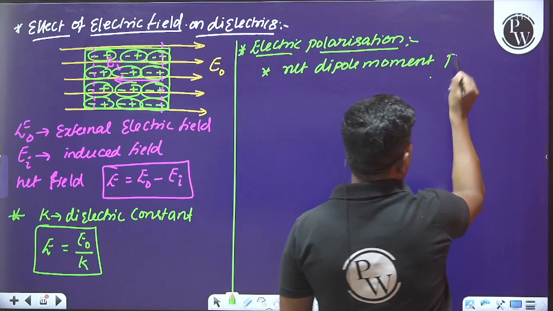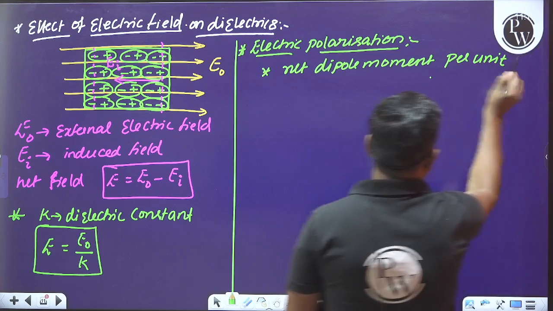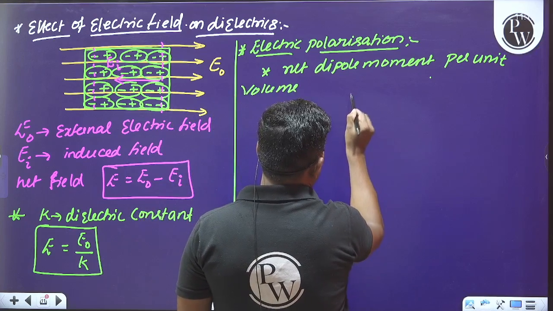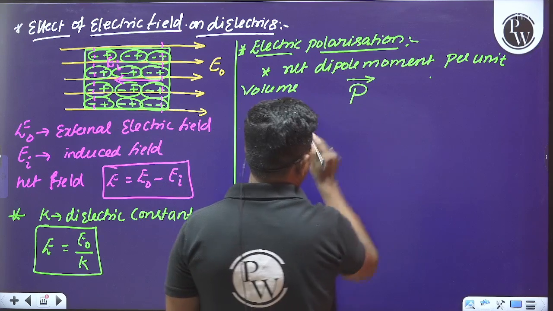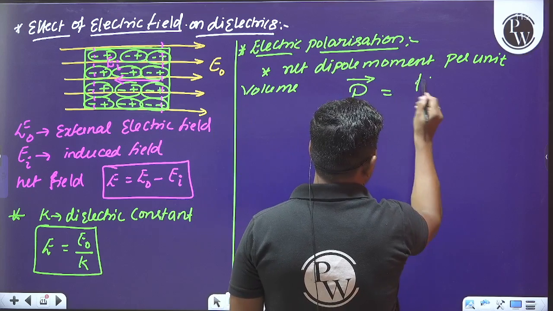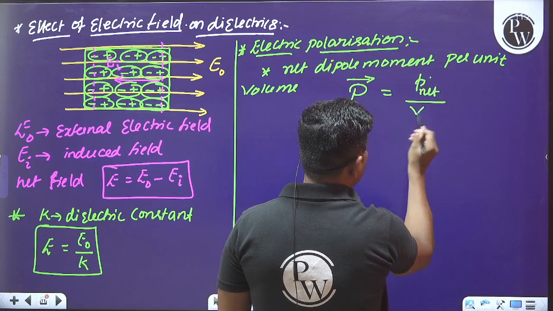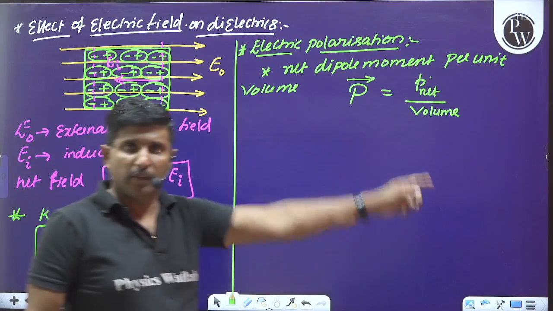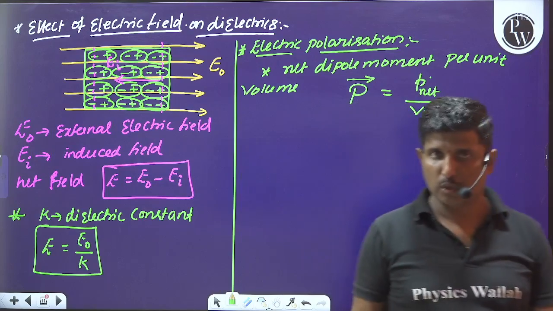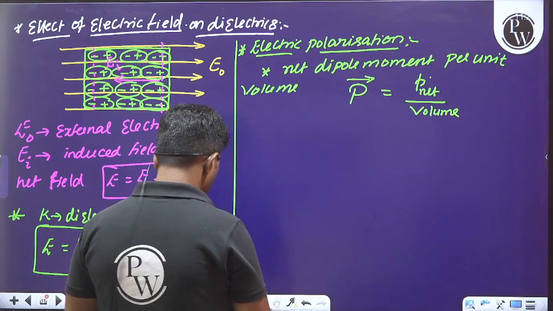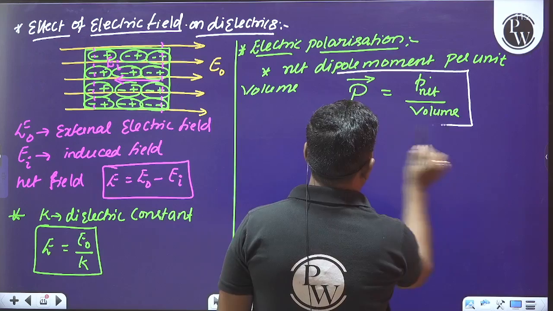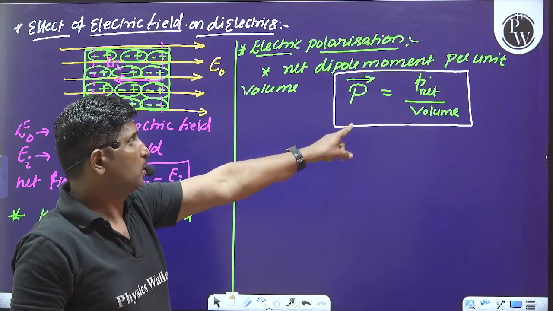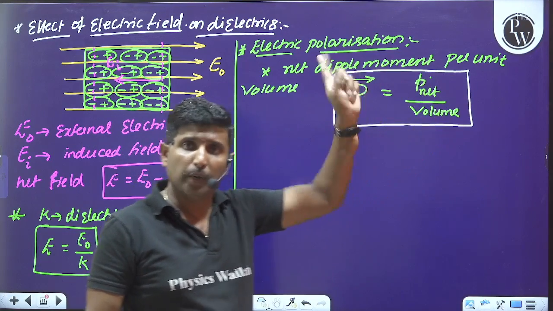Net dipole moment per unit volume. Okay, so see here, electric polarization is denoted by capital letter P, and it is equal to net dipole moment per unit volume. Based on this, I think in a previous year's NEET paper, they asked a question. I hope you understood this question. Electric polarization is equal to the net dipole moment per unit volume